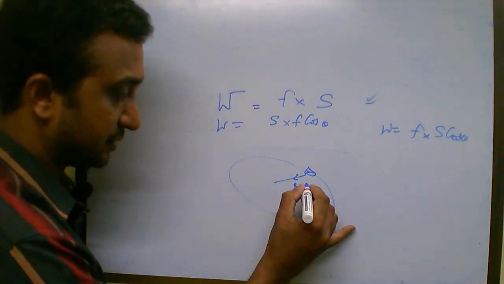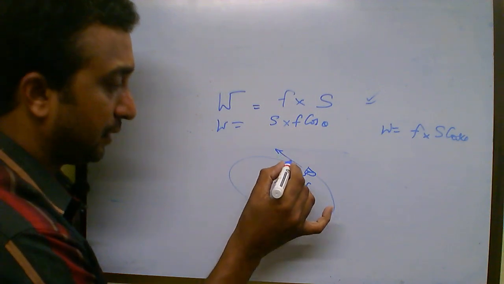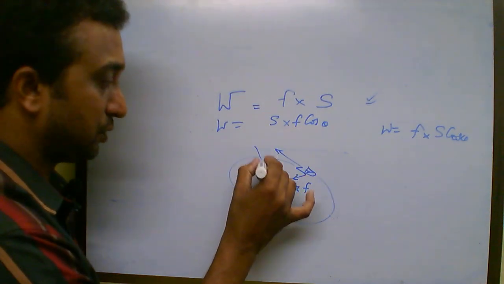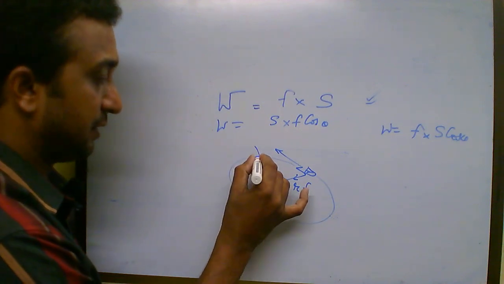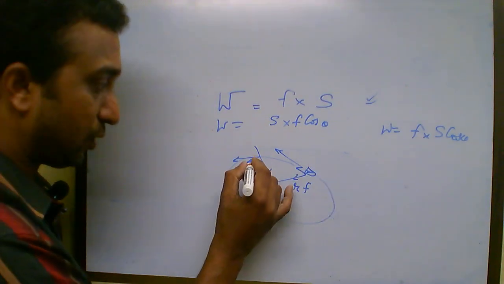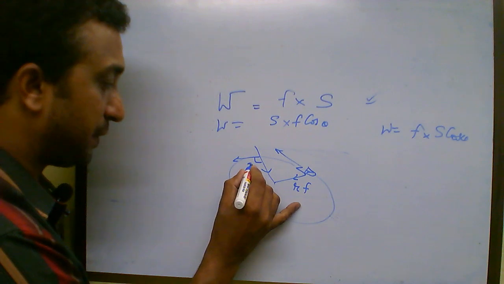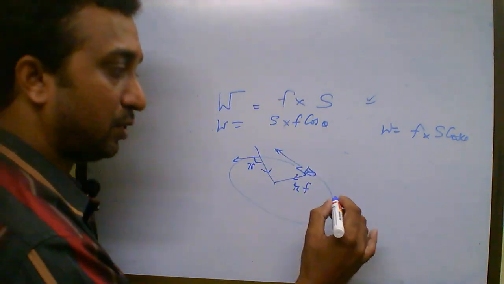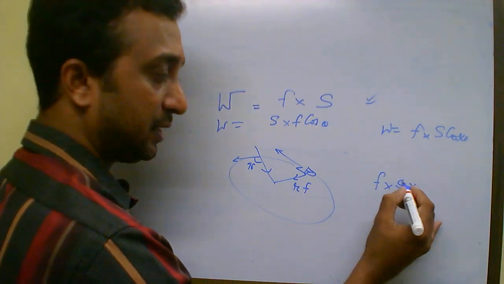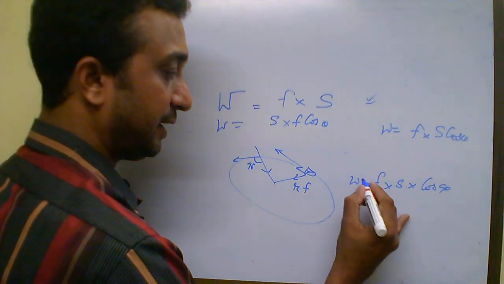So along the radius is the force which is acting, and the body is having a displacement perpendicular to the direction of force. Each moment the force is acting inwards. The displacement, when you leave it, the body will move tangentially. So displacement is along the tangent to the circle, so it always makes 90 degrees. So again the same logic, force is there and displacement is also there, but the angle which it makes is cos 90. The work done in that case is also 0.